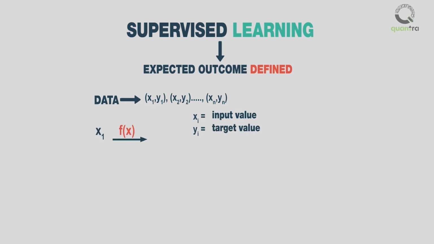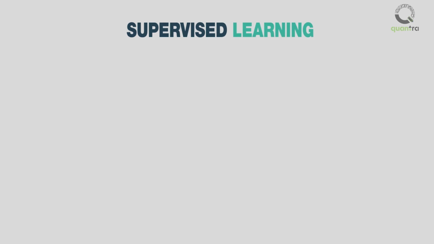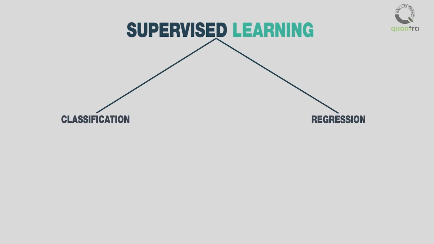The main task is to produce a function that will map input values to the output value in a way such that, when you have new input data, you should be able to make reasonable prediction about the target value. Such type of learning is called supervised learning, because training datasets are predefined, and can be thought of as a teacher supervising the learning process. Supervised learning problems can be divided into classification and regression problems.